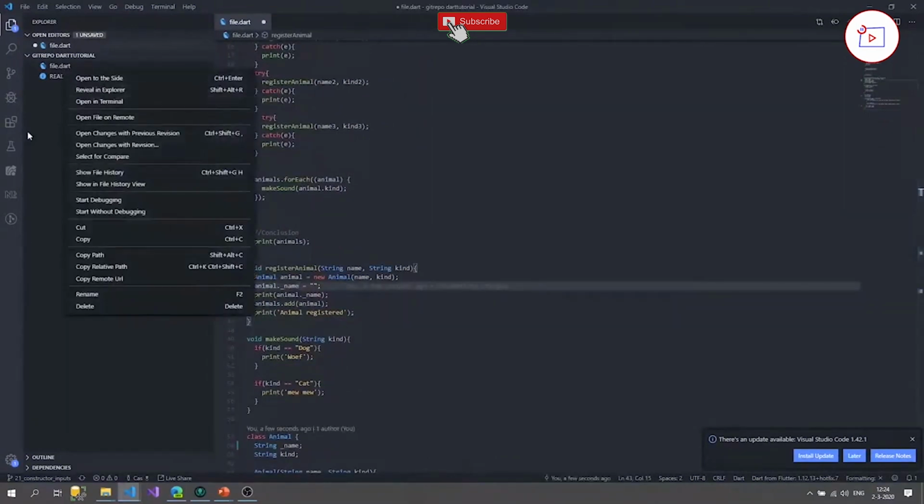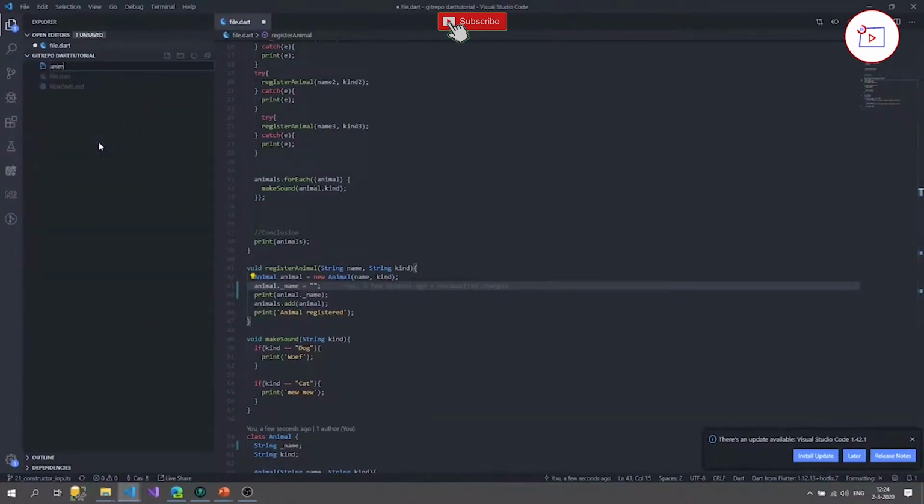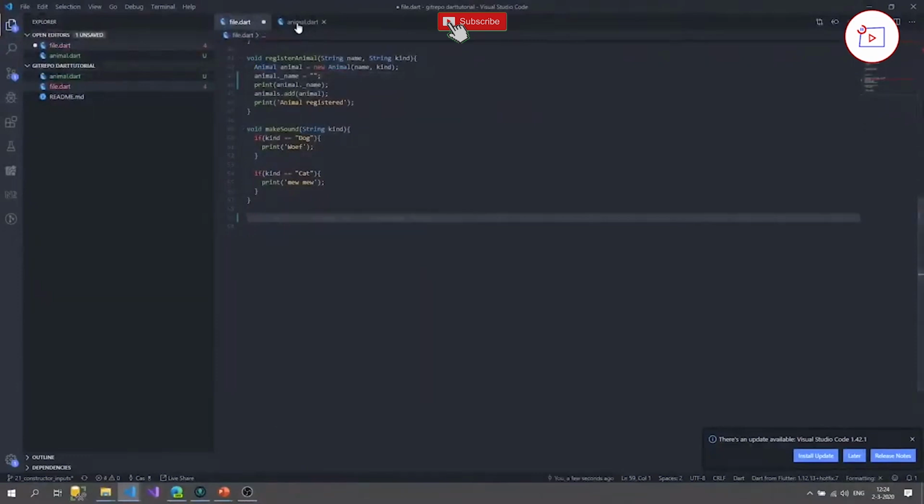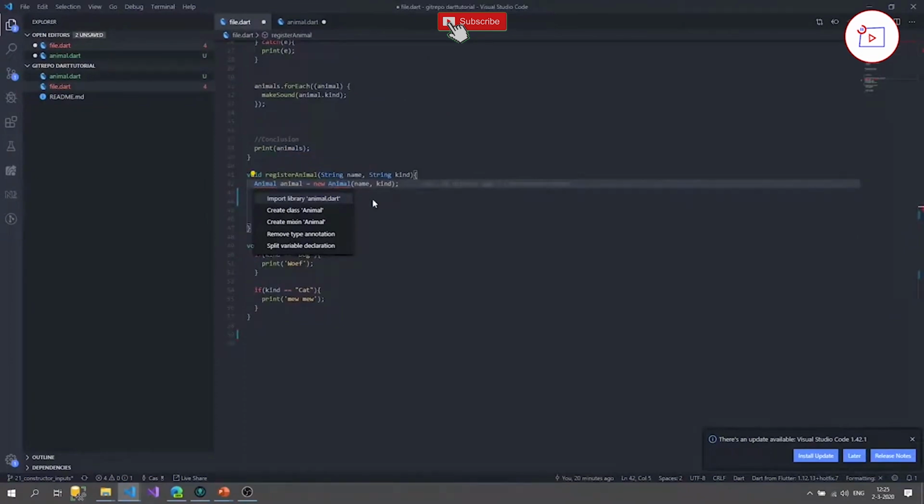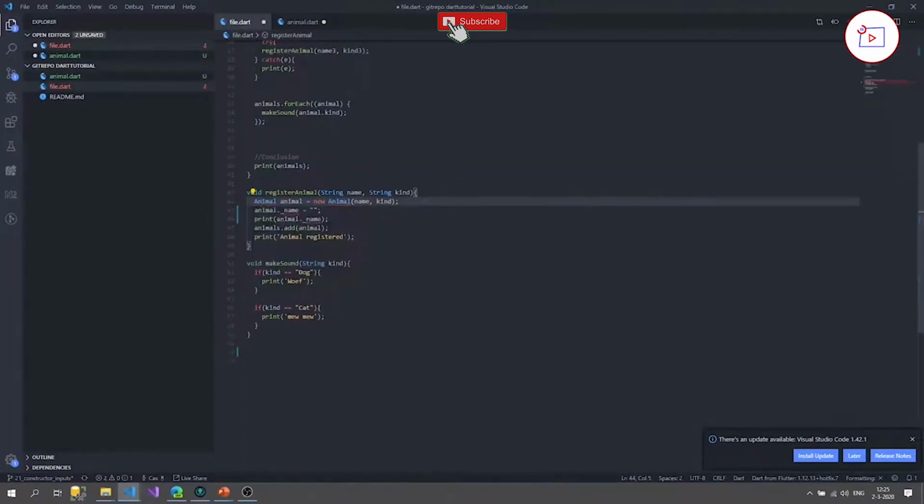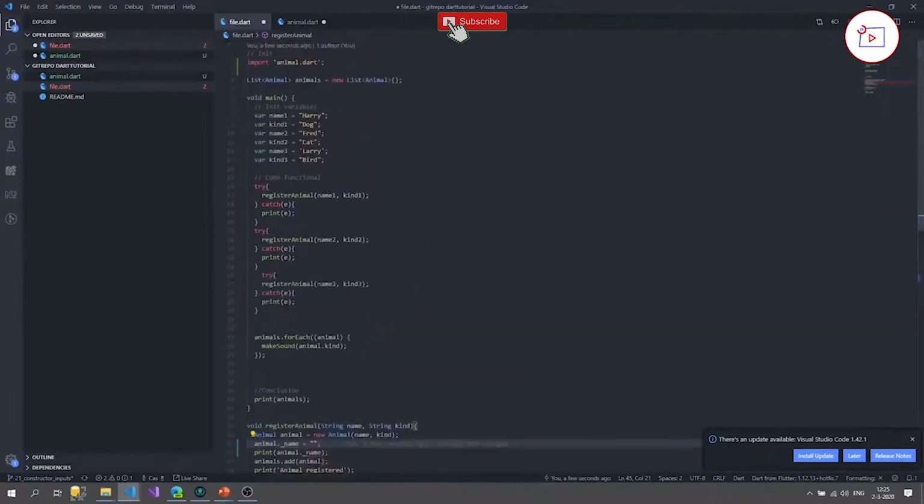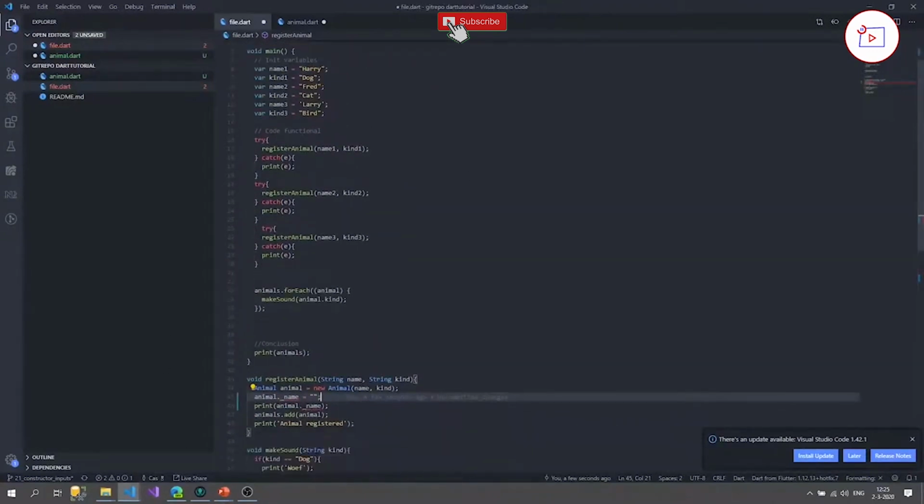But if I define now a new file here, I'm going to call it animal.dart. And instead of defining our class here, I'm going to cut this out and paste it here. Now it's going to say that it can't find a class, so we have to import the library itself. Press enter. And as you can see now, it says the setter _name isn't defined for the class Animal. And that's because it's private now. So in Dart, which I found very interesting because I haven't seen this before, private properties are file-based and not class-based.